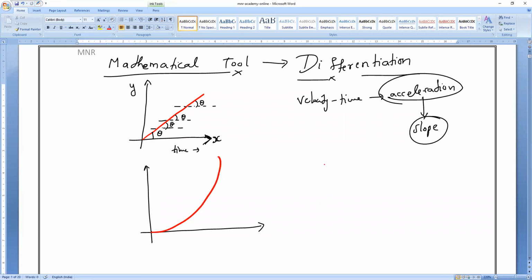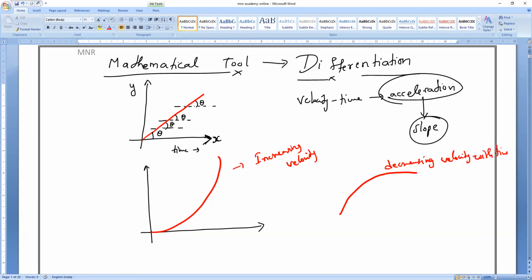If the velocity is decreasing, the graph will be like this. Let me explain. This is increasing velocity with time. This is decreasing velocity with time.